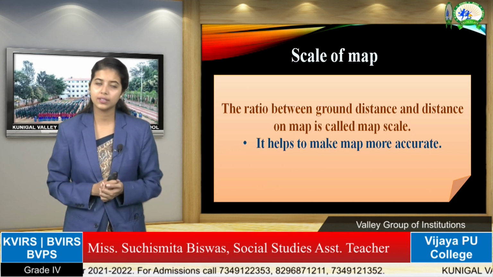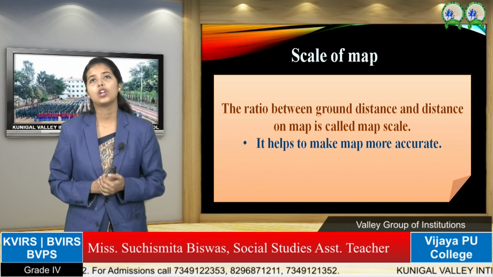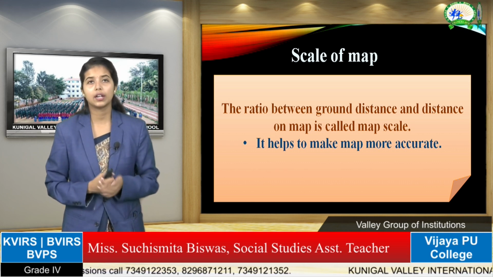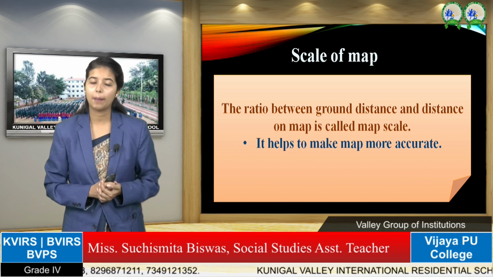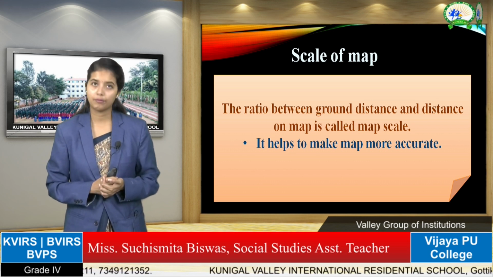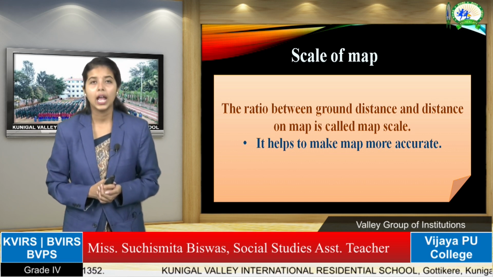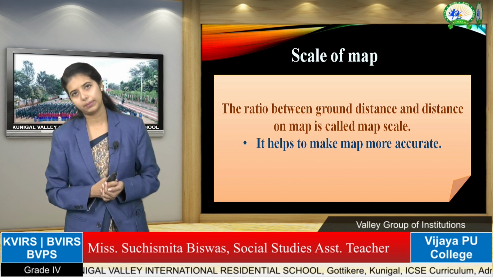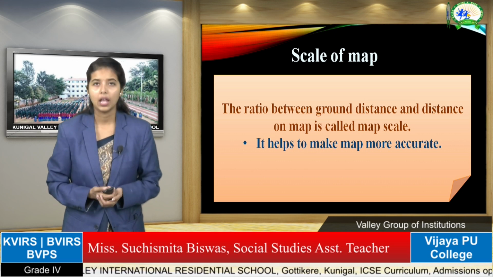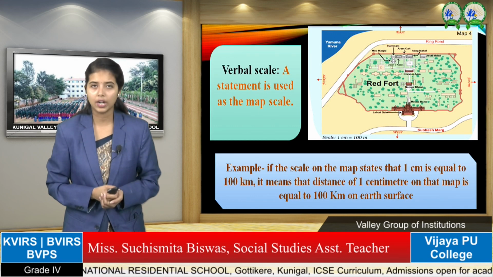And the most important thing is the scale of a map. The ratio between the ground distance and the corresponding distance on the map is called map scale. You have to know that one. What is map scale? The ratio between the ground distance and the map distance is called map scale. And we have two kinds of scale.